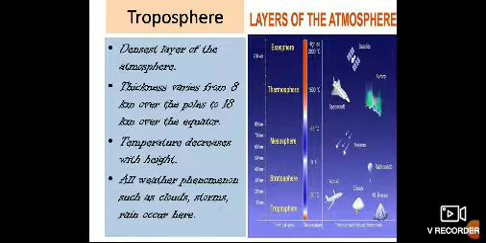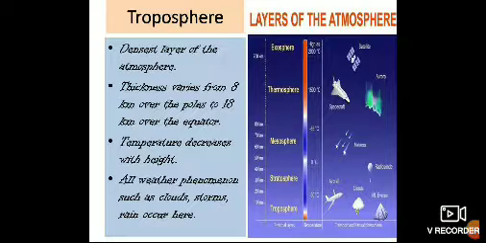This is the densest layer of the atmosphere and its thickness varies from 8 km over the poles to 18 km over the equator. In this layer, temperature decreases with height as the atmosphere becomes thinner. As we go up, the rate at which the temperature drops is 1 degree Celsius per 165 meters.